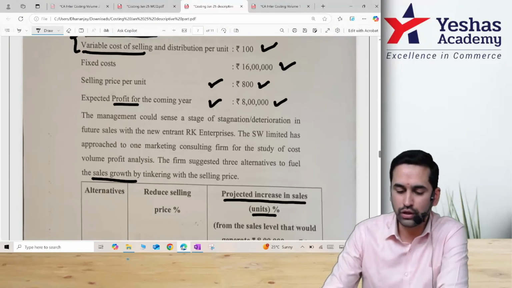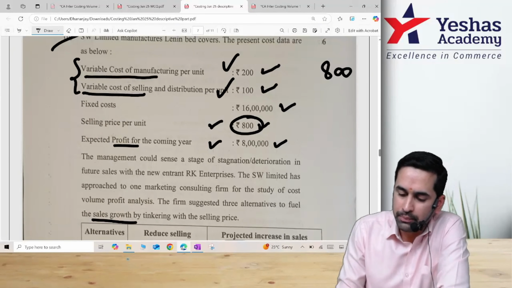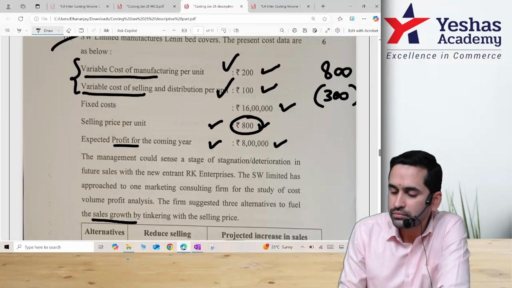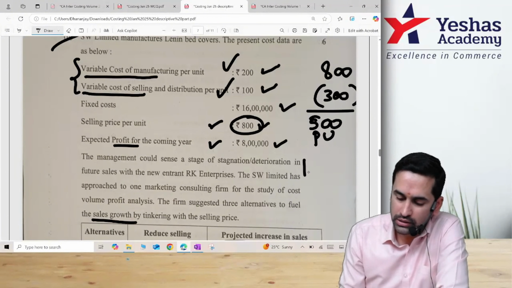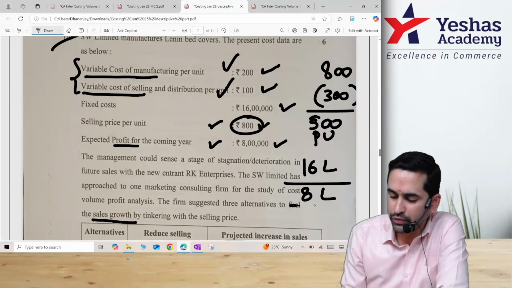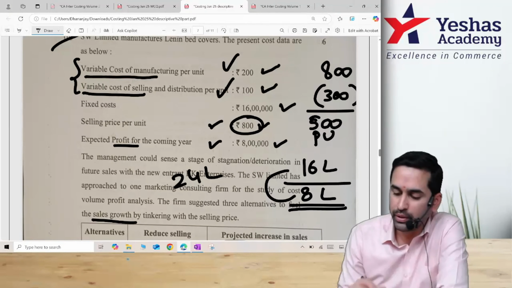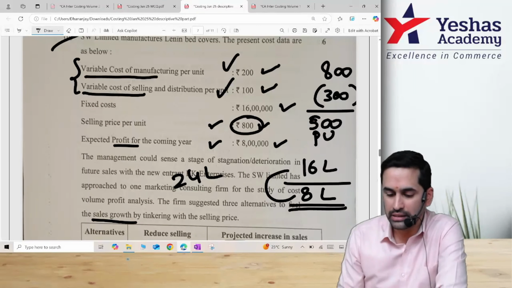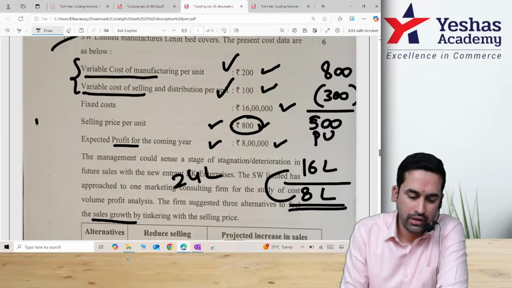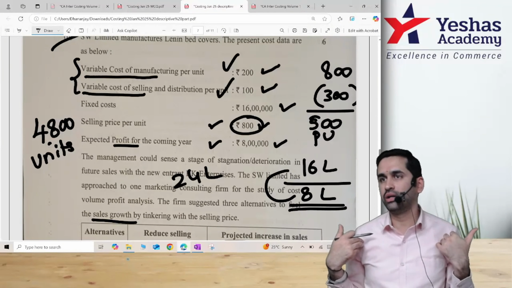you. Correct? In Calci, selling price is 800, variable cost is 200 plus 100, this is 300, variable cost is 500 per unit. And how much is fixed cost? 16 lakh rupees, and you should get a profit of 8 lakh. That means 8 lakh plus 16 lakh, 24 lakh should be your contribution. And each unit is giving you a contribution of 500 rupees. In Calci, 24 lakh by 500. As of now, you are selling 4,800 units. Whoever has done this, they can only complete the answer.